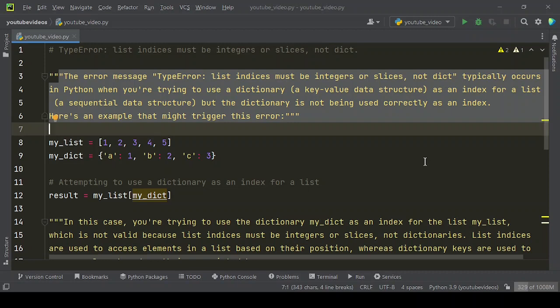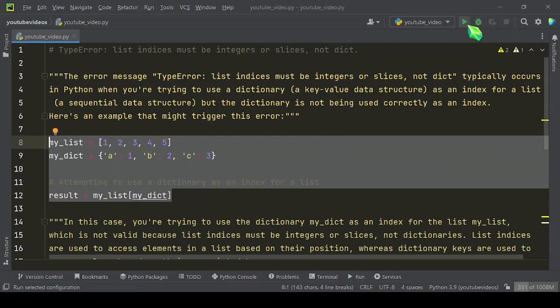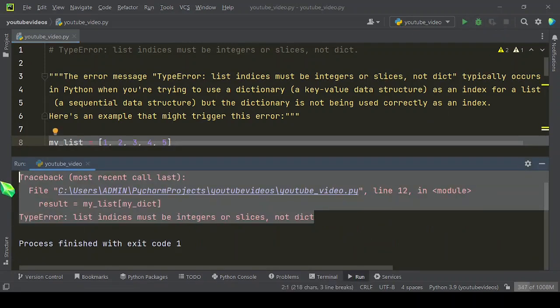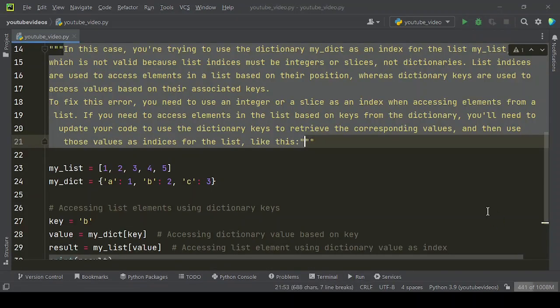Here's an example that might trigger this error. When you run this type of example code, then you will get this error. In this case, you're trying to use the dictionary my_dict as an index for the list my_list, which is not valid because list indices must be integers or slices, not dictionaries.